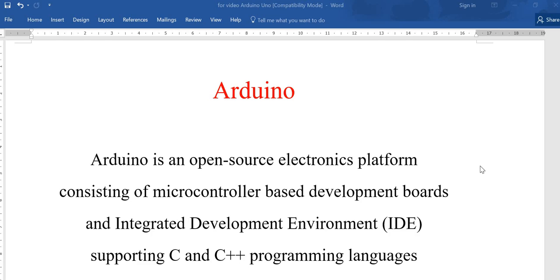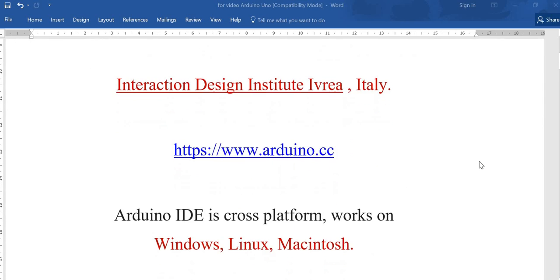Arduino is an open source electronics platform. It consists of microcontroller based development boards and provides an integrated development environment in which we can write programs in C and C++. The IDE supports C++, but programs may be written in other languages also.